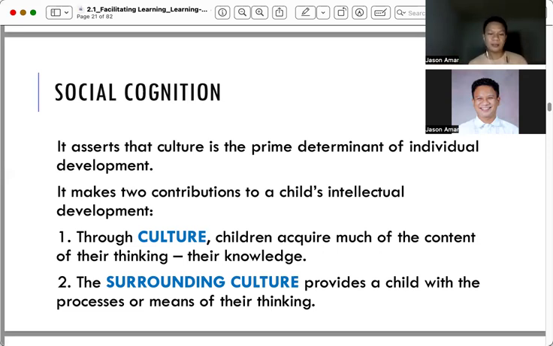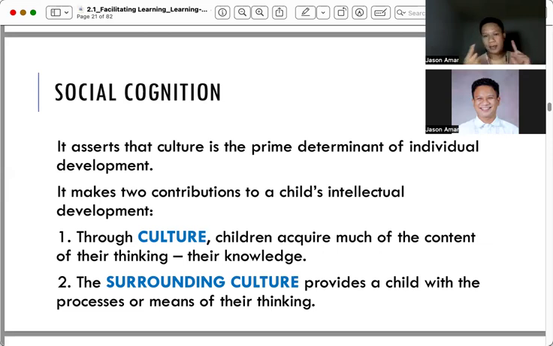Here provides a child with the processes or means of their thinking. Surrounding culture means there is now an entity. Kaginaya, ang bata lang ya ang learn on his or her own based sa iya nga observation. The second is the surrounding culture. May entity ni. There is someone teaching him or her about a particular topic, how to learn, how to process it. Perhaps the parent, okay?